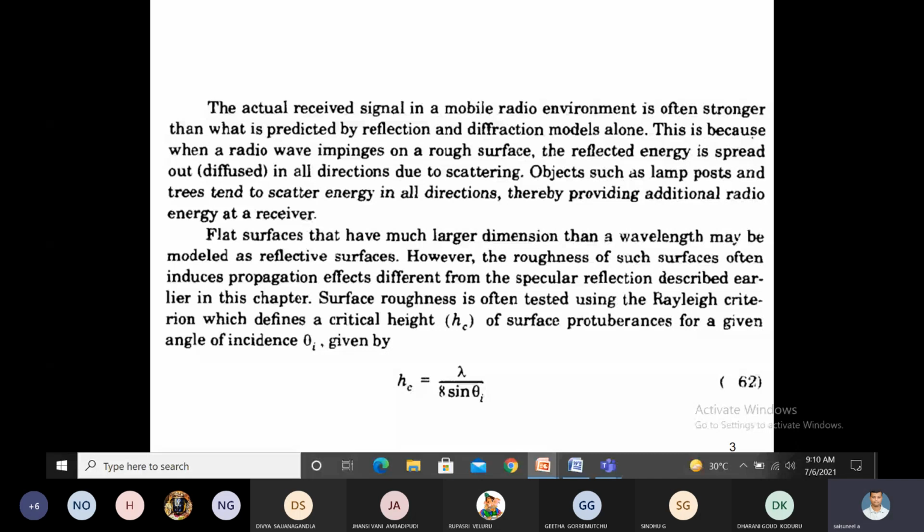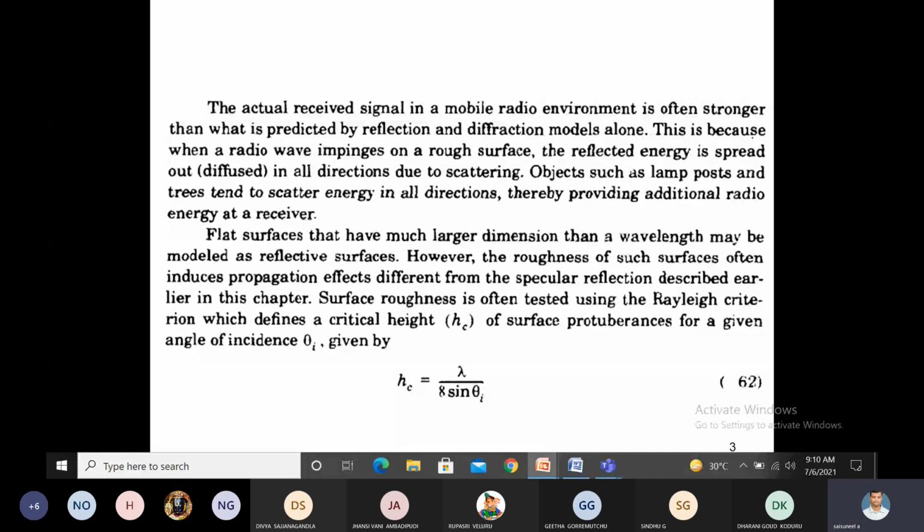Suppose we assume the surface is smooth. At that time, we assume either an obstacle is present or the height is h. If the surface is smooth, the critical height is equal to 0. There is no critical height. It is flat, so there is no height. At that time, we assume a small h. What is HC? The critical height. Then automatically h is less than HC.